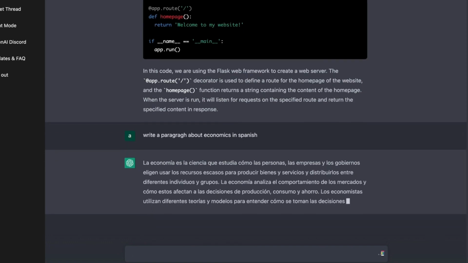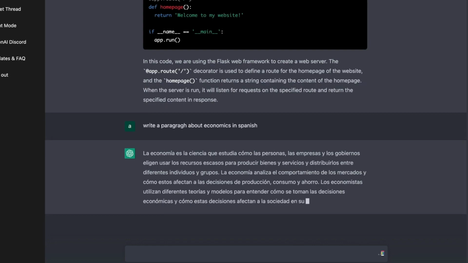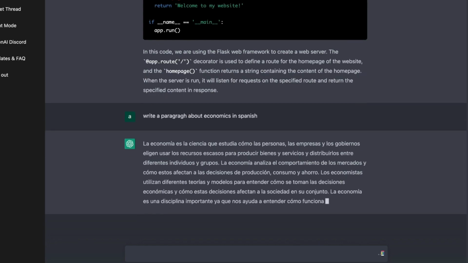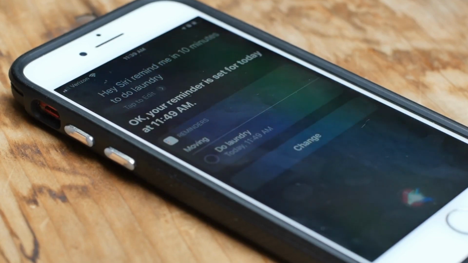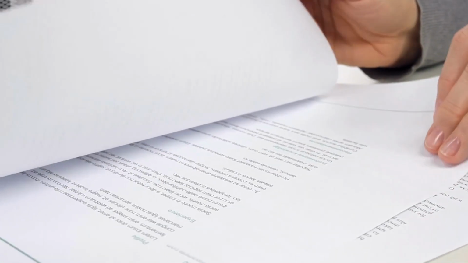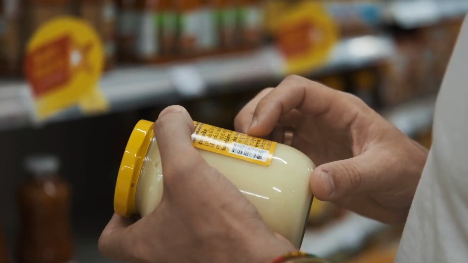ChatGPT may be a better choice for simpler tasks like generating short responses to customer inquiries, while ChatGPT-3 may be more useful for generating longer and more complex pieces of content like articles or product descriptions.